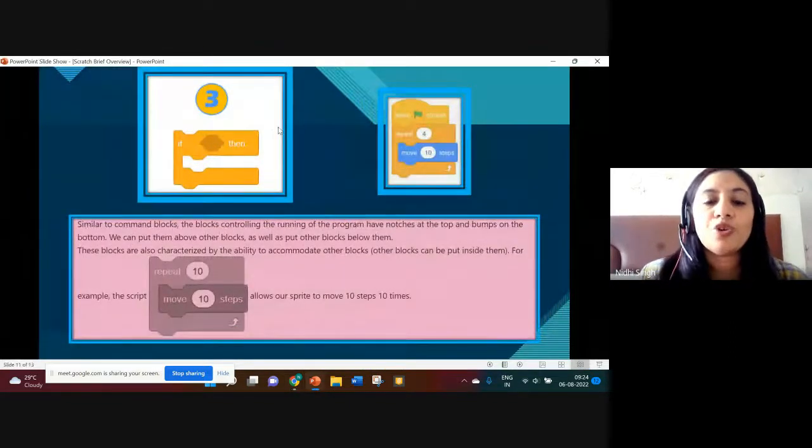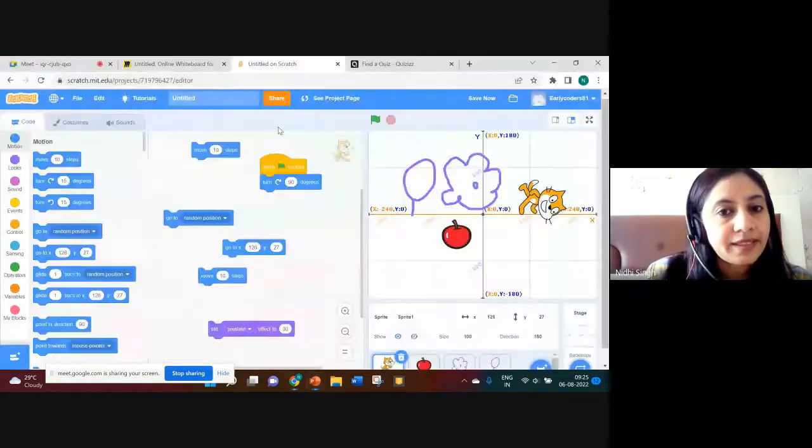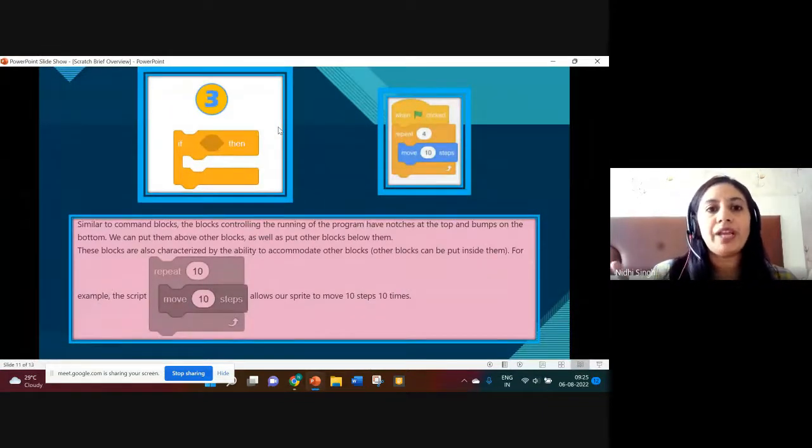Next is control blocks. Control means it will control the running of the program. So here all the conditional blocks will come. If, then, else. What do you mean by this? Not this block, just in a real scenario. If we take a real time scenario, what is the meaning of an if condition?